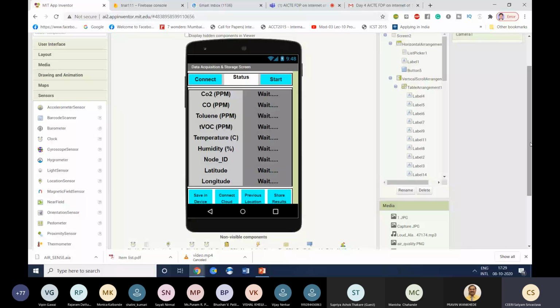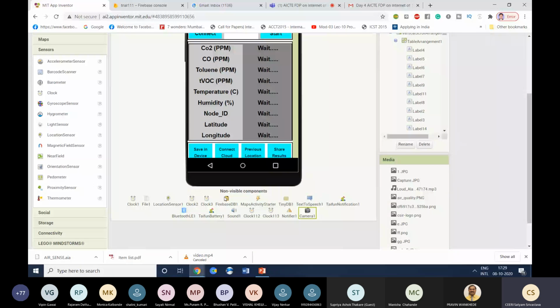You can simply use this light sensor and design a simple user interface which will display the light intensity around it. And just like light, it can display the magnetic field and everything. It will depend on your smartphone's capability also. Some smartphones do not have all these sensors.